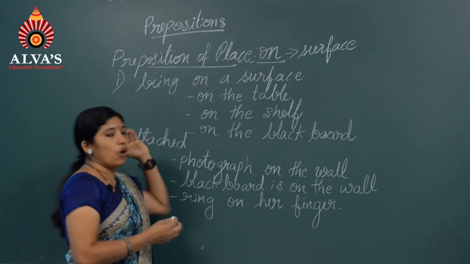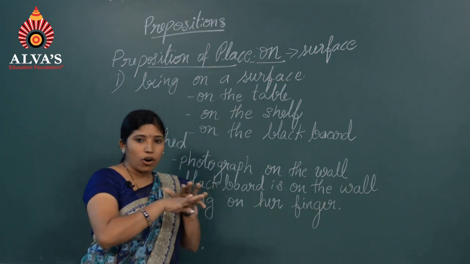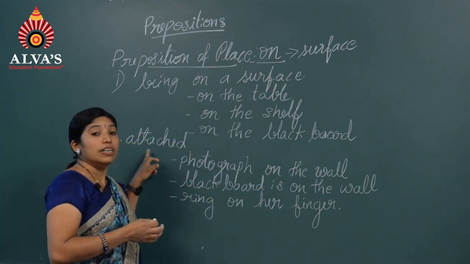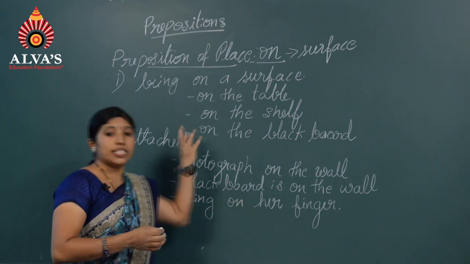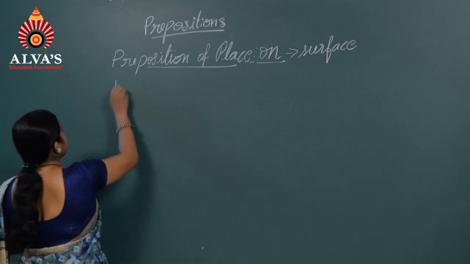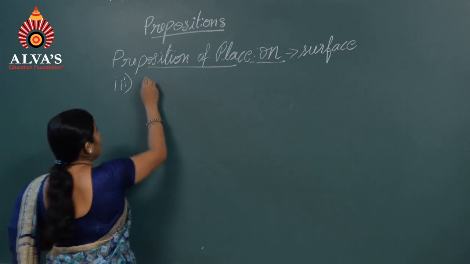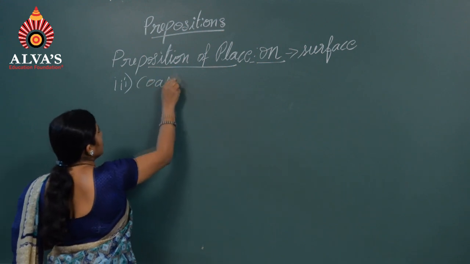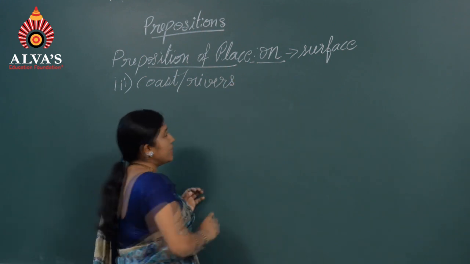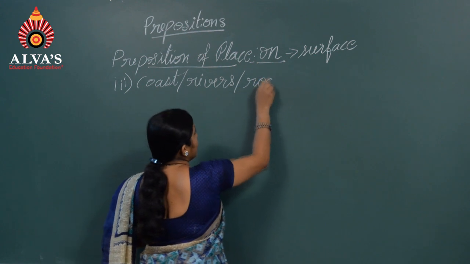So, we use the preposition on when things are on a surface, maybe a horizontal or a vertical surface, and even for things which are attached to something else. Number 3, when we talk about coasts or rivers, roads or streets,